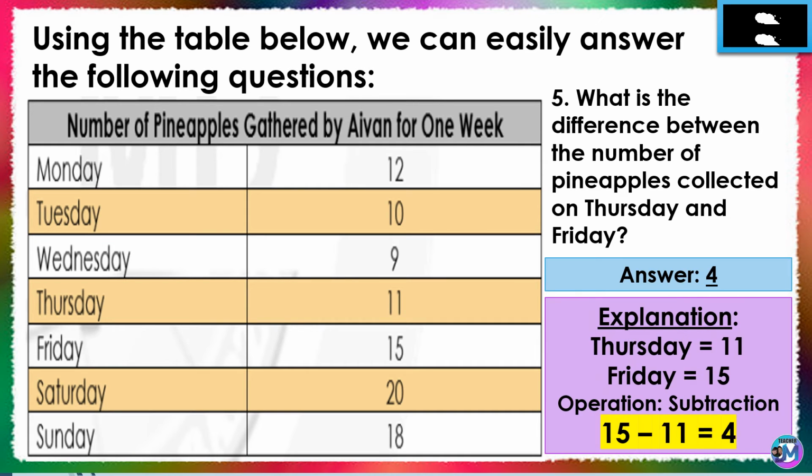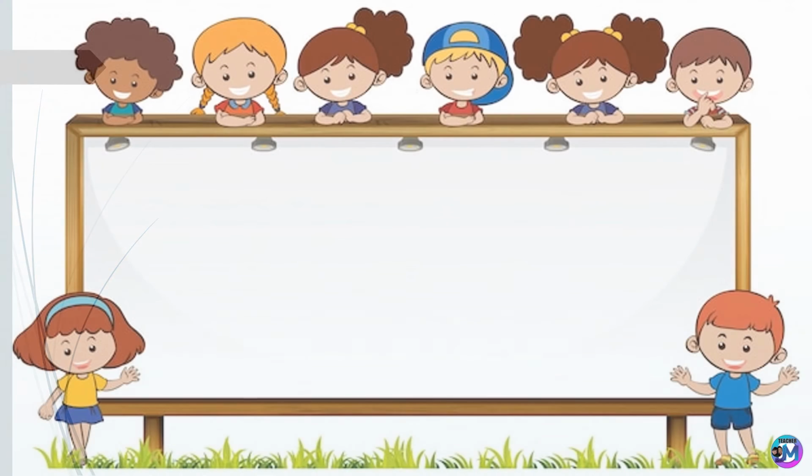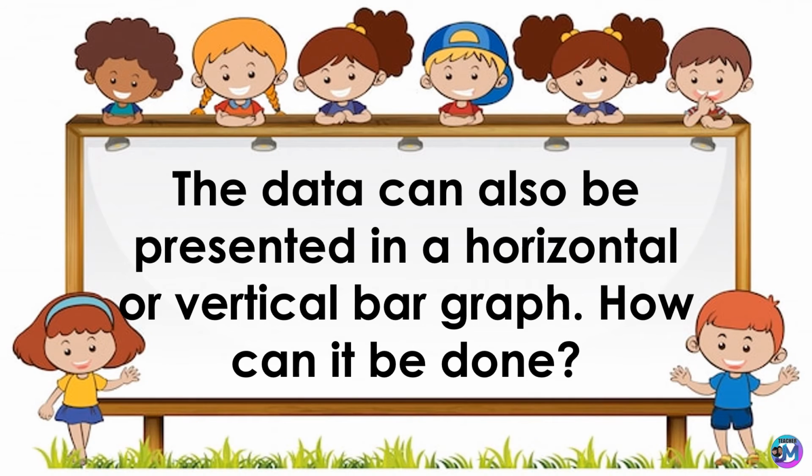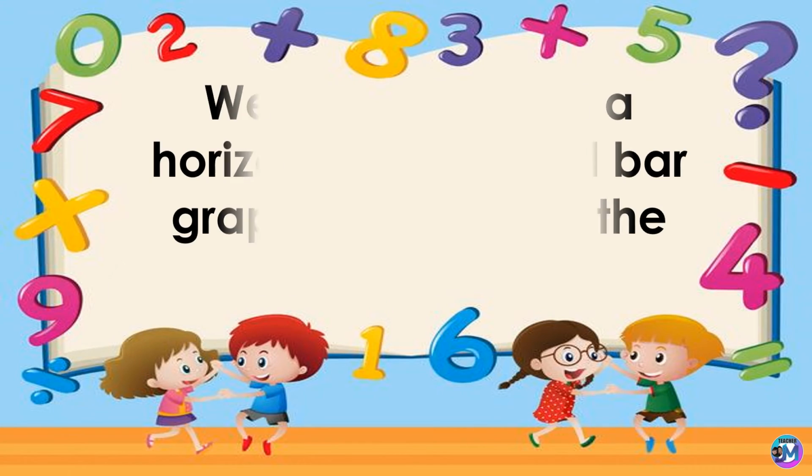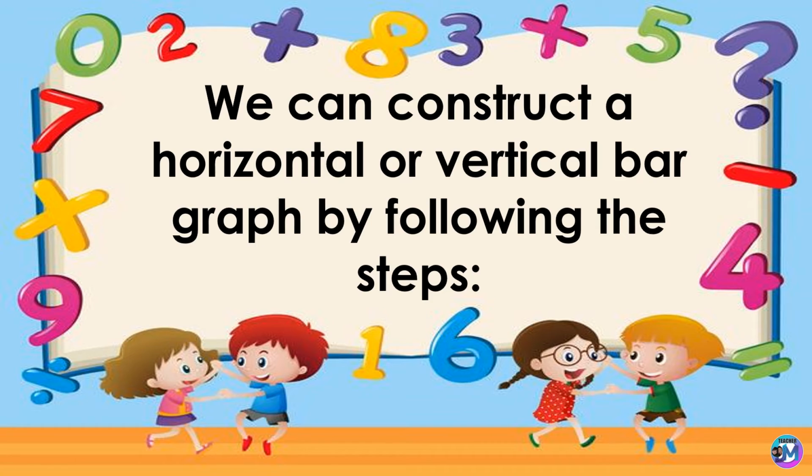Here is the explanation. On Thursday, Avon gathered 11 pineapples. On Friday, he gathered 15 pineapples. The operation to be used is subtraction. Therefore, 15 minus 11 is equal to 4. The data can also be presented in a horizontal or vertical bar graph. How can it be done? We can construct a horizontal or vertical bar graph by following the steps. Are you ready? Let's start.